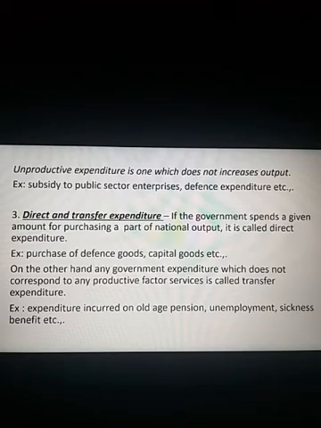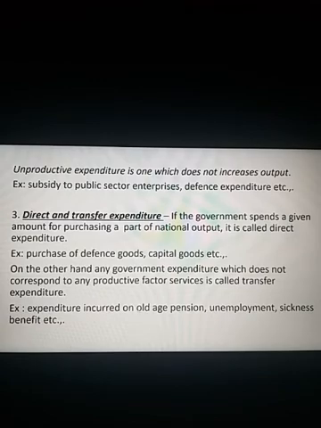Whereas on the other hand, any government expenditure which does not correspond to any productive factor services is called transfer expenditure. I repeat, does not correspond to any productive factor services. It is called transfer expenditure.